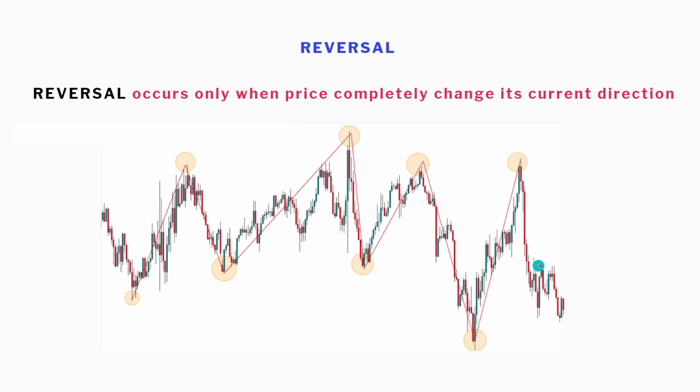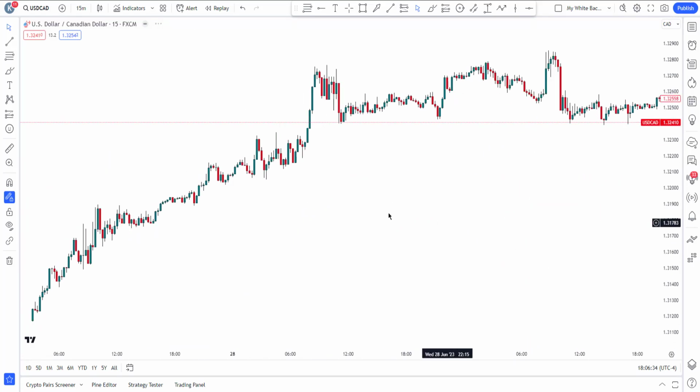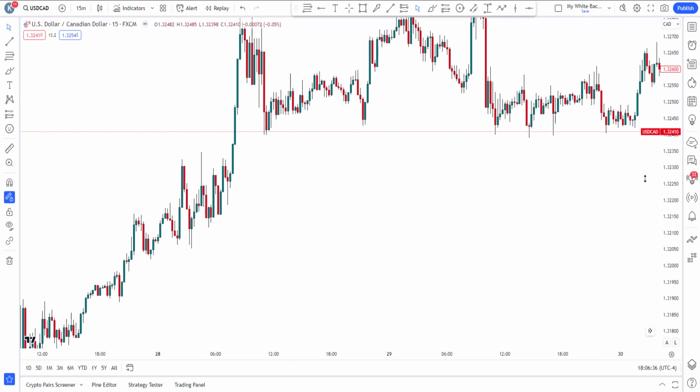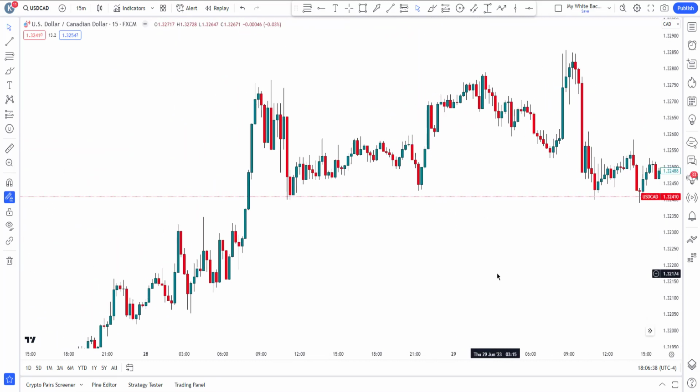After this video, I'm going to make a video to show you how to understand the structures, and that is where you're going to get a detailed explanation of what structures are. This is basically the very beginning of everything you need to know about ICT. So if I go to my chart right now, which is right here, you're going to see every single thing I just explained to you. It happens almost every day.